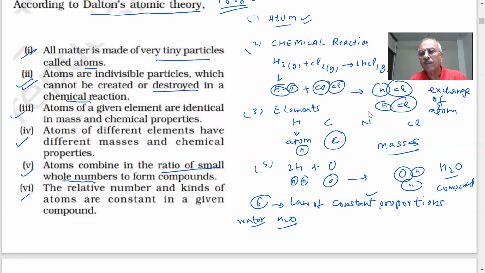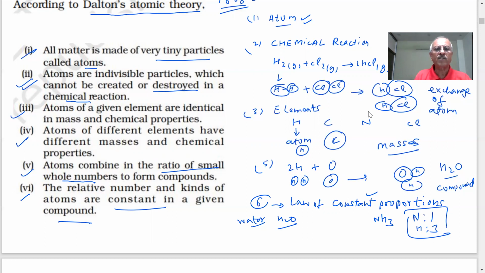When we say the compound carbon dioxide has 1 atom of carbon and 2 atoms of oxygen, how you produce it has no problem, no difficulty. The number and kind of atoms are constant. Important. Number and kind of atoms are constant in a compound. When I write the compound NH3, ammonia, here the number of atoms of nitrogen, how many? You have 1. Hydrogen, how many atoms? You have 3. They will always be constant. Whenever you have ammonia, these atoms will always be constant. So these are the atomic theories of Dalton.